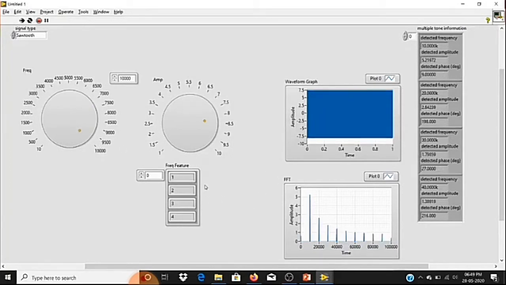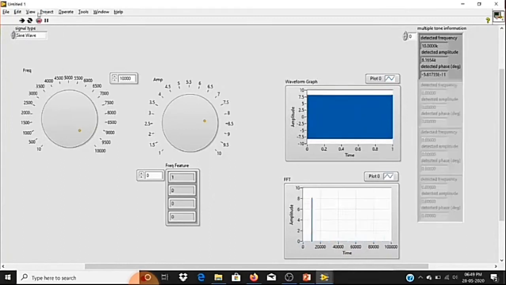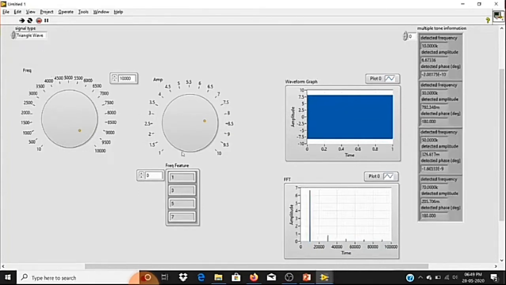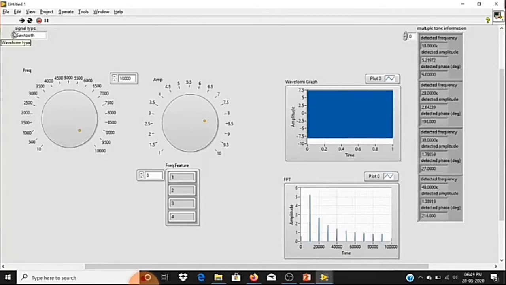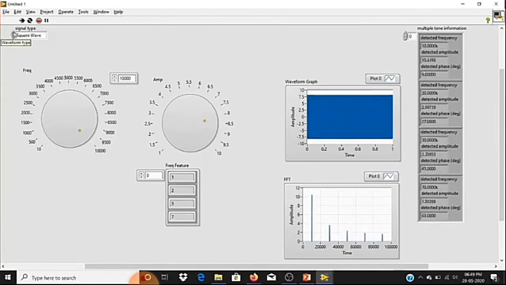Fine. If I change the signal, for sine the feature will be like 1000, for triangle it will be like 1357, for sawtooth it will be like 1234, and for square it will be like 1357. The only problem is that for sine and triangle we are getting the same feature.